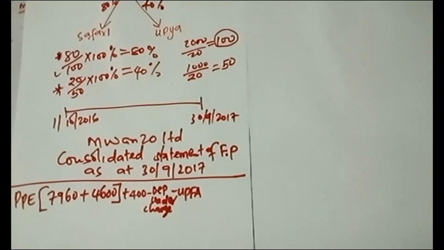You compute that unrealized profit by taking the value at which the asset was transferred and multiplying with the depreciation rate. Then after that, you have to think of depreciation overcharge. Due to this sale of fixed assets, there is again depreciation overcharge, because you will be told that the group charges depreciation on the asset at 20%. The group means both the parent and the subsidiaries. Both of them charge depreciation on the asset which was sold by one entity to the other. When A was selling, he charged depreciation on the asset. Then when B received, again he charged depreciation on that asset. So they did a depreciation overcharge.